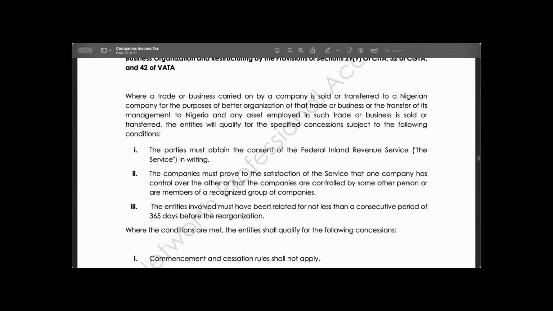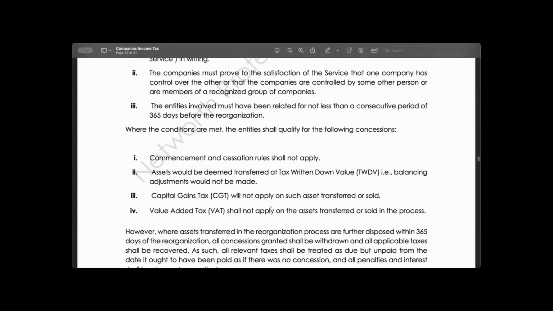Now, where these conditions are met, there are some concessions that the taxpayer will get, like relief. Number one, the commencement rule and cessation rule shall not be applicable. Number two, assets will be deemed to have been taken at tax written down value. That is, balancing adjustment will not be applicable.